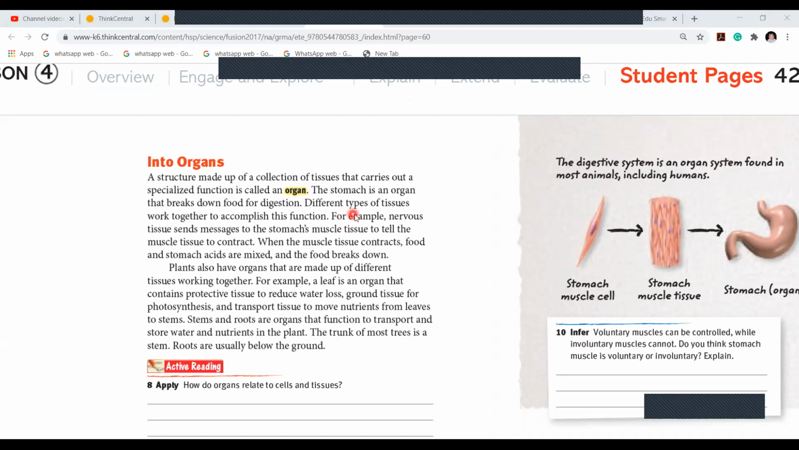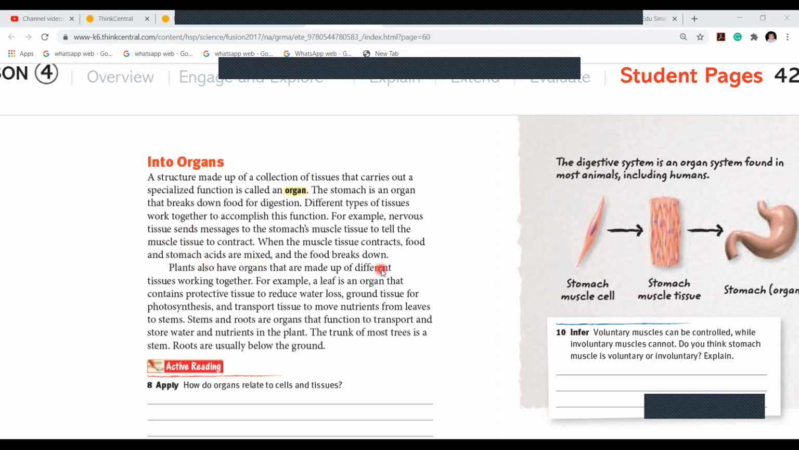You know the different types of tissues work together. For example, what is nervous tissue? I told you from the beginning. Nervous tissue means you will remember about the brain. It sends a message to the stomach muscle to tell the muscle tissue to contract. Even the tissues are interconnected. If nervous tissue doesn't work, how will it tell the muscle tissue to move? That's why nervous tissue sends signals to the muscle tissue. Then the muscle contracts. When the muscle tissue contracts, the food and the stomach acids are mixed and the food